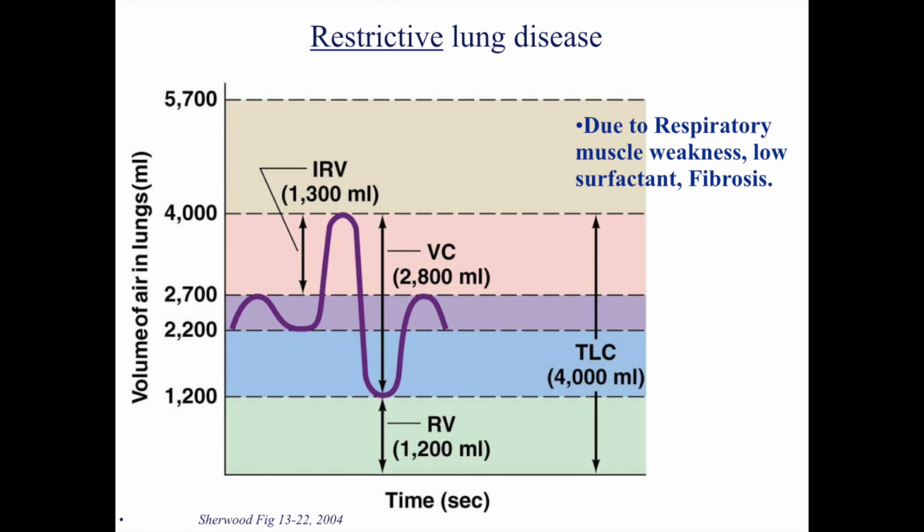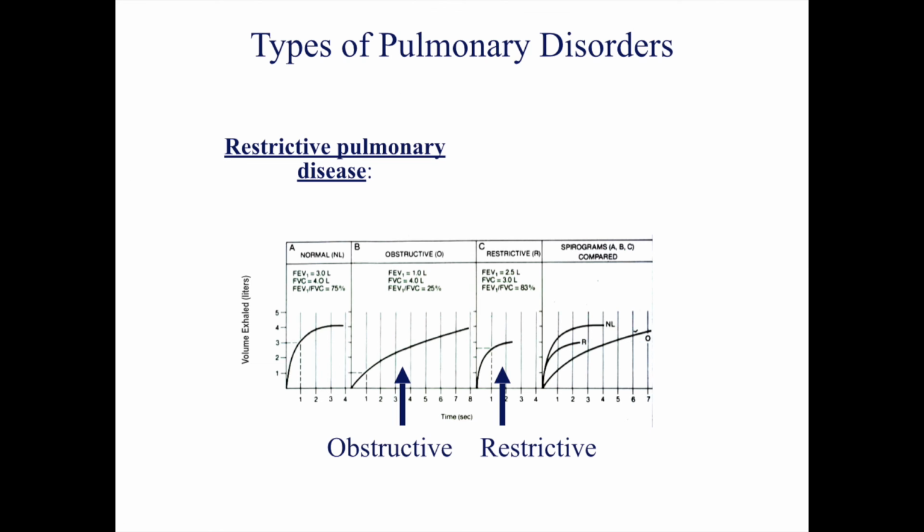Notice in these graphs how the inspiratory reserve volume and the vital capacity are much smaller than normal because the lungs are restricted in their ability to stretch and take in air. To end this video, here are some graphs comparing normal breathing, obstructive pulmonary disease, and restrictive pulmonary disease, showing the volume of air exhaled over time in each of the patients.